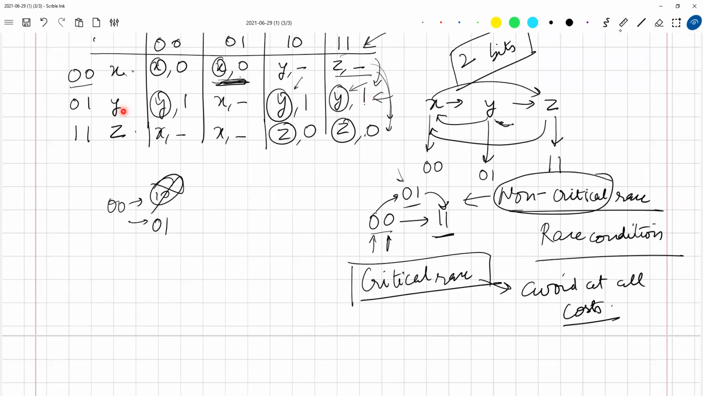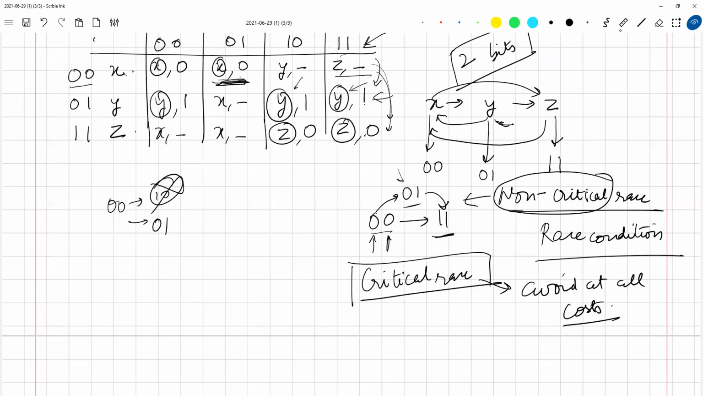So at y, at the 0 1 state, the next state is also 0 1. Please understand that these are inputs and these are your states, and I have assigned these numbers to these states. So corresponding to the input 1 1, my next state when I'm in state 0 1 is 0 1. So I get stuck at state 0 1. So it is a critical race.